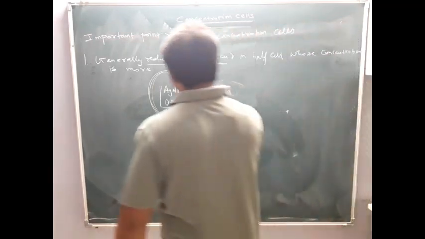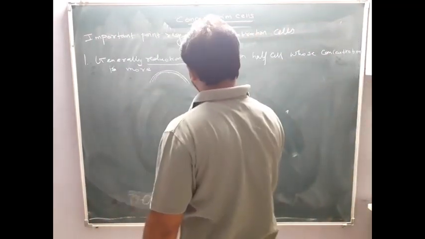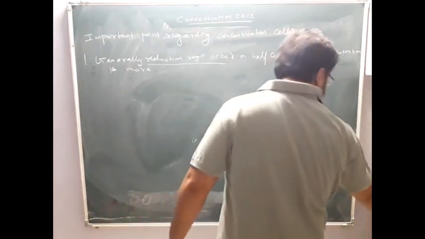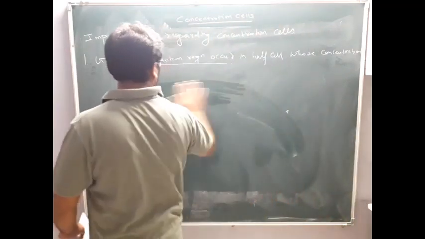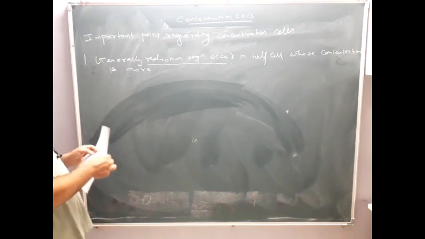So you can remember this first point. This point is very important for your 1 mark question or for your theory. So the first point says that generally the reduction reaction occurs in the cell whose concentration is more. Okay, now next,